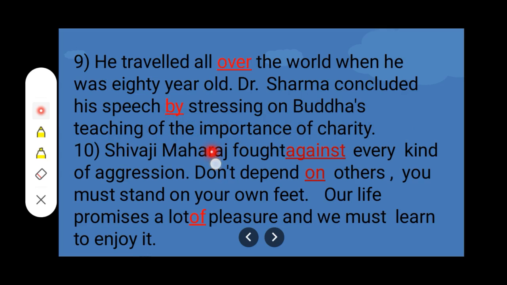Number 10. Shivaji Maharaj fought dash every kind of aggression. Don't depend dash others. You must stand on your own feet. Our life promises a lot dash pleasure and we must learn to enjoy it. So in first we will write against, second on, third of. Shivaji Maharaj fought against every kind of aggression. Don't depend on others. You must stand on your own feet. Our life promises a lot of pleasure and we must learn to enjoy it.